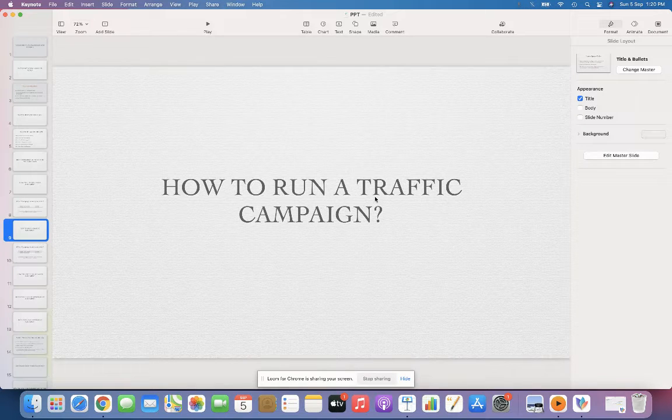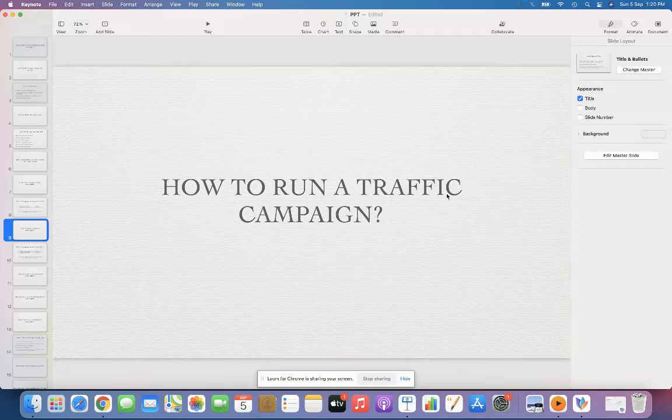So in this video, we'll be seeing something about traffic campaign. So how do you run a traffic campaign, right? So what exactly is the major objective of a traffic campaign? The major objective of a traffic campaign is that it is completely designed to drive people to your website or an app, right? So when you set up a traffic campaign, you can send people to any destination. Say it can be a website or an app or phone call or messenger, it can be anything, right?